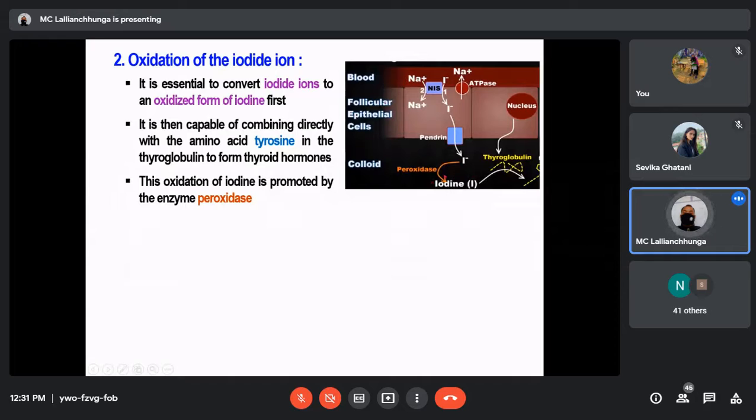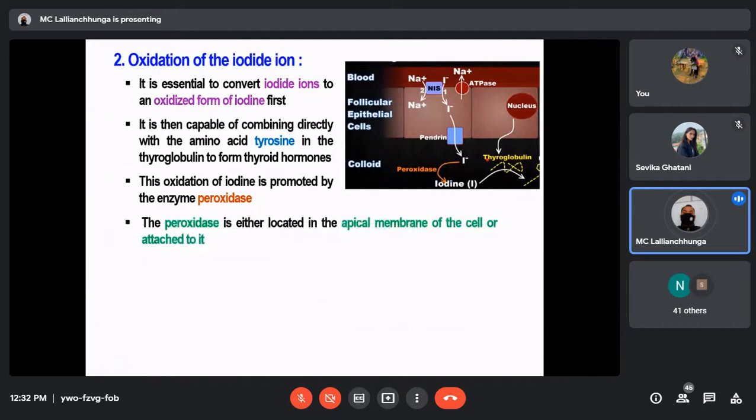Then it can bind with tyrosine inside the thyroglobulin to form thyroid hormones. The unoxidized iodide form cannot combine with the tyrosine in the thyroglobulin, but it will be converted by the peroxidase enzyme into the oxidized form of iodine. Then the oxidized iodine can bind with tyrosine in the thyroglobulin to form thyroid hormones, either T3 or T4.